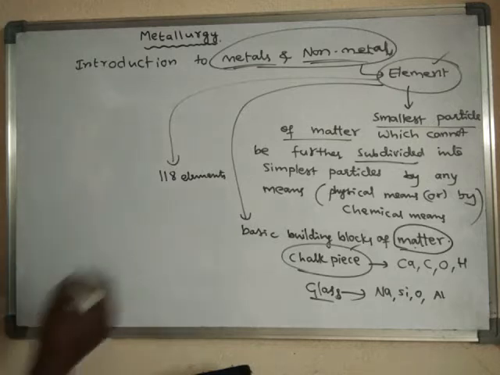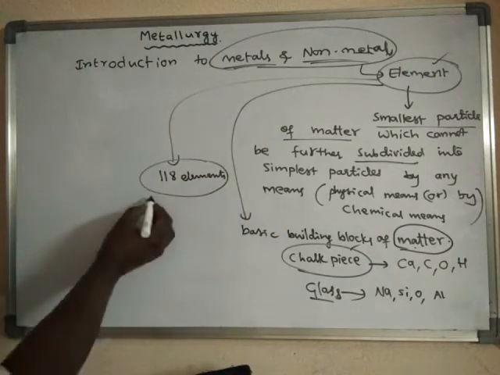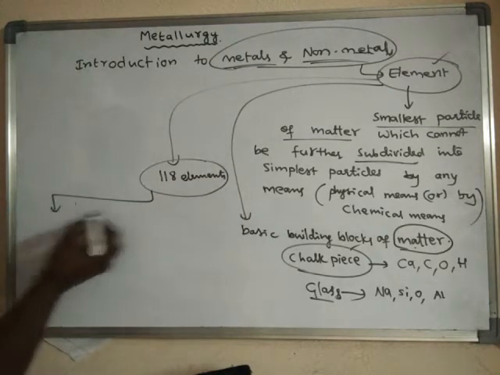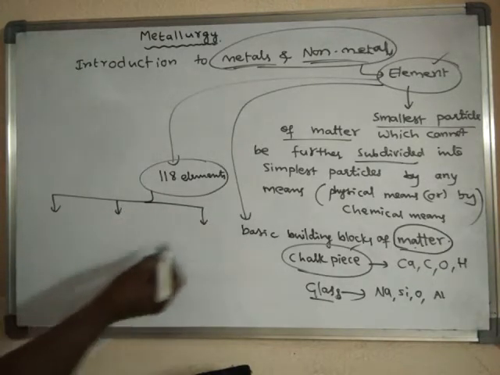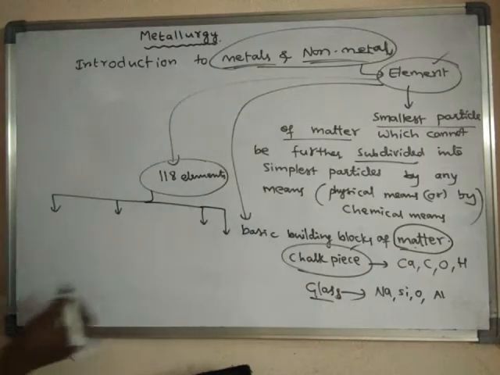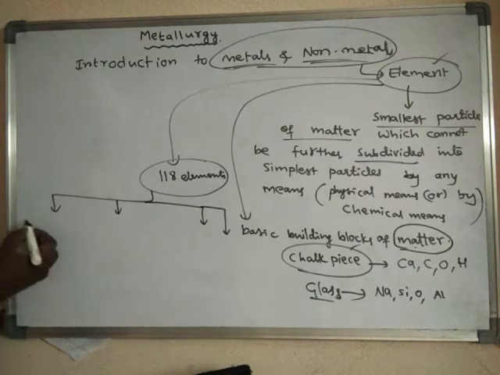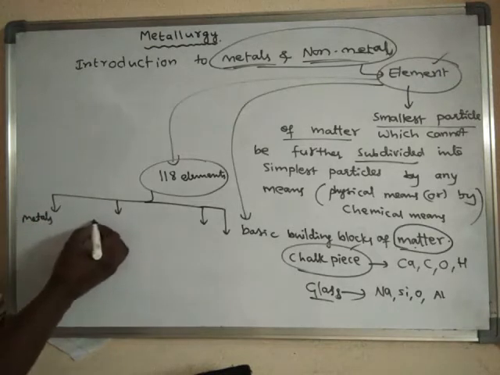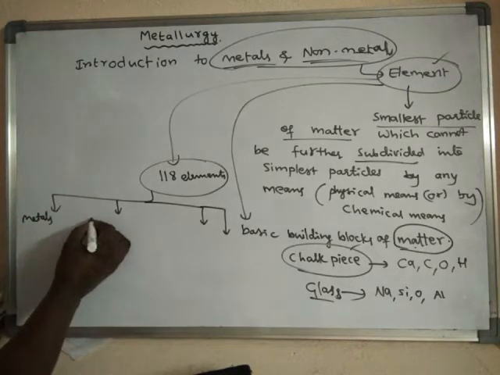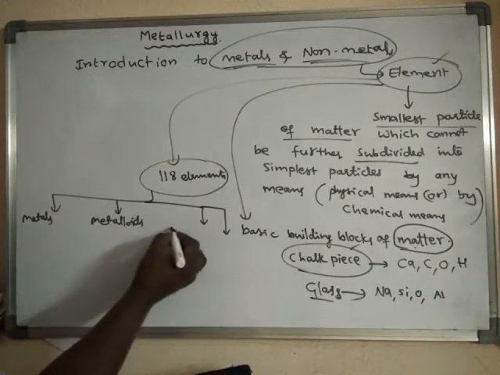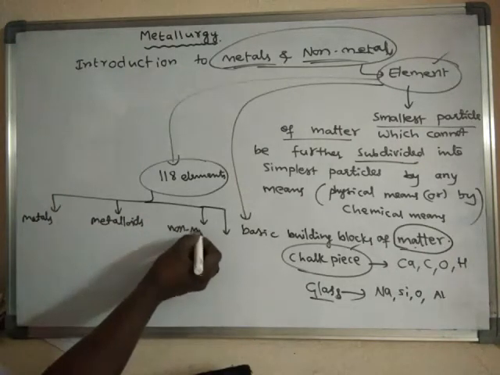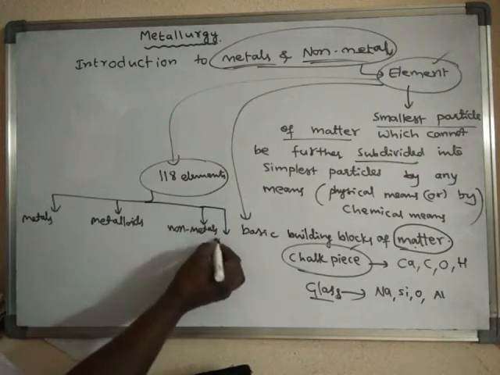These elements can be broadly classified into three types, or four types: metals, metalloids, non-metals, and inert gases.